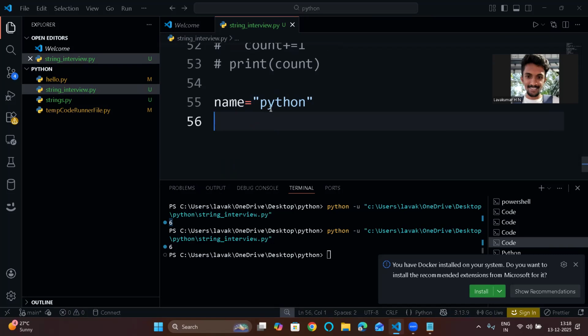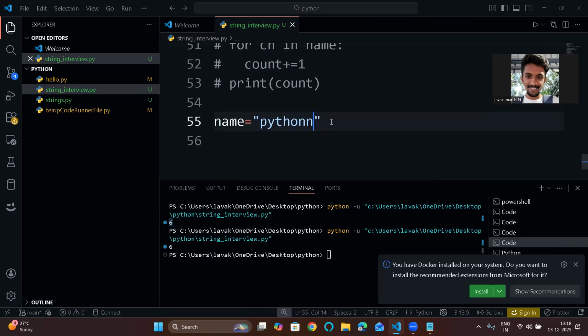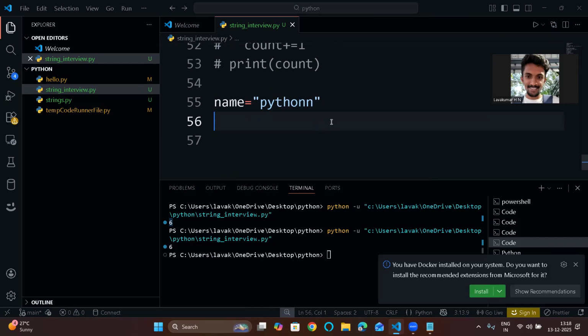P once, Y once, T once, H once, O once, N. Each character has been repeated once. So let's take one more N here. N has repeated twice. So for that, how to do it? You have to use a for loop.